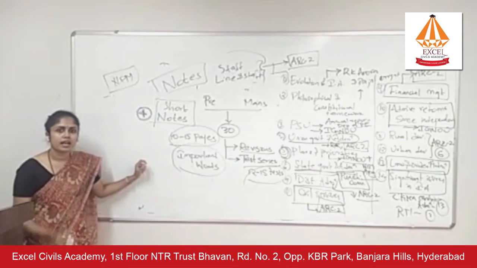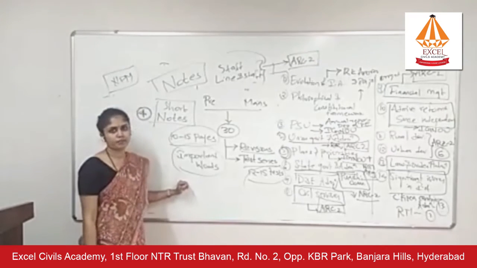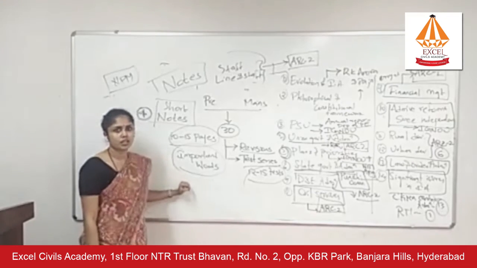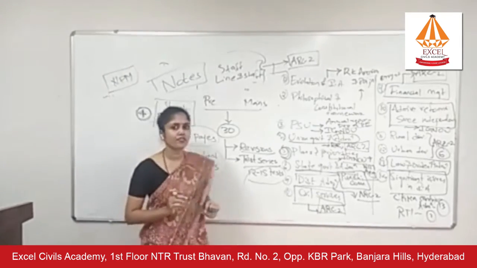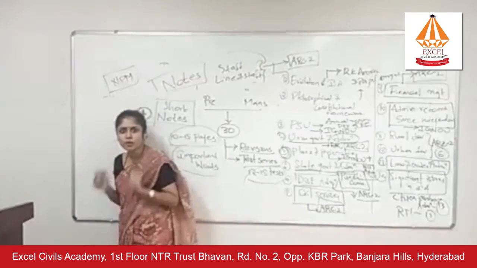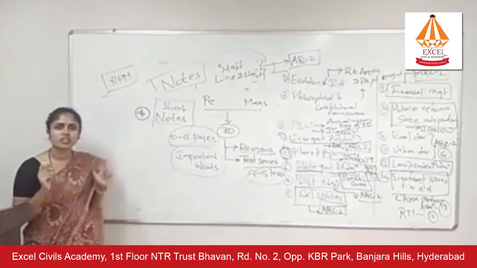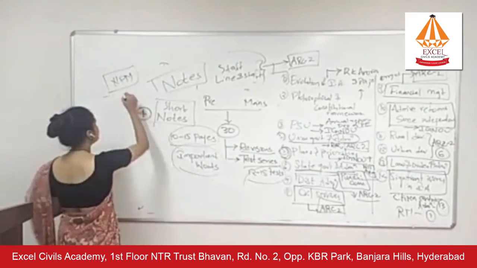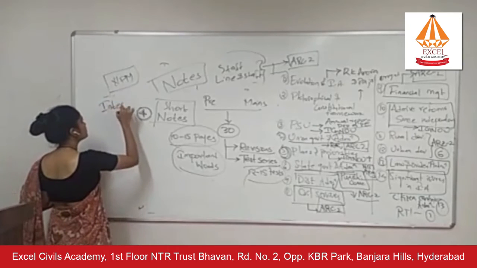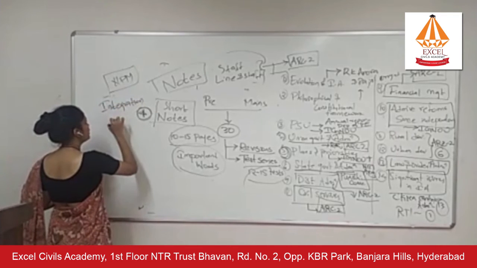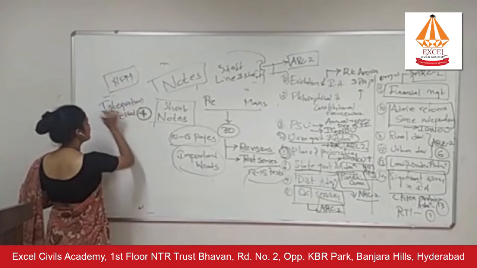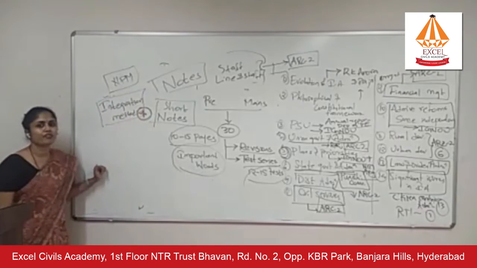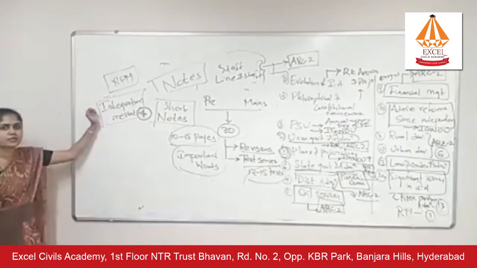Every thinker has his or her own terminology. For example, if we talk about Mary Parker Follett, she talks about conflict resolution. She talks about the integration method. Integration method of conflict resolution. So under Mary Parker Follett, you write these terms.